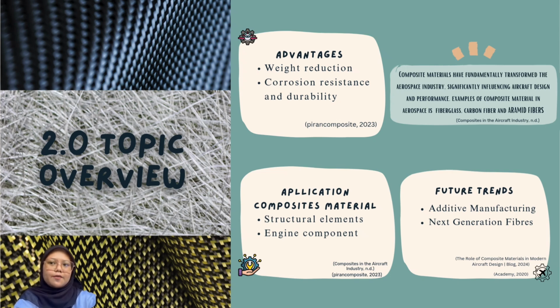Second is application in aircraft design, which is in structural elements like wings, fuselage, and tail structure. And second is internal components like fan blades and casing, to handle extreme temperatures while staying strong.